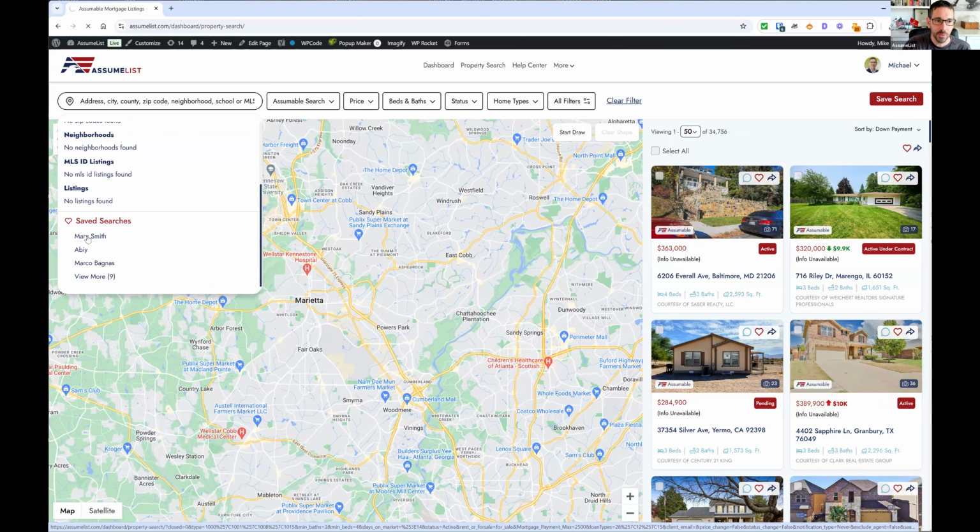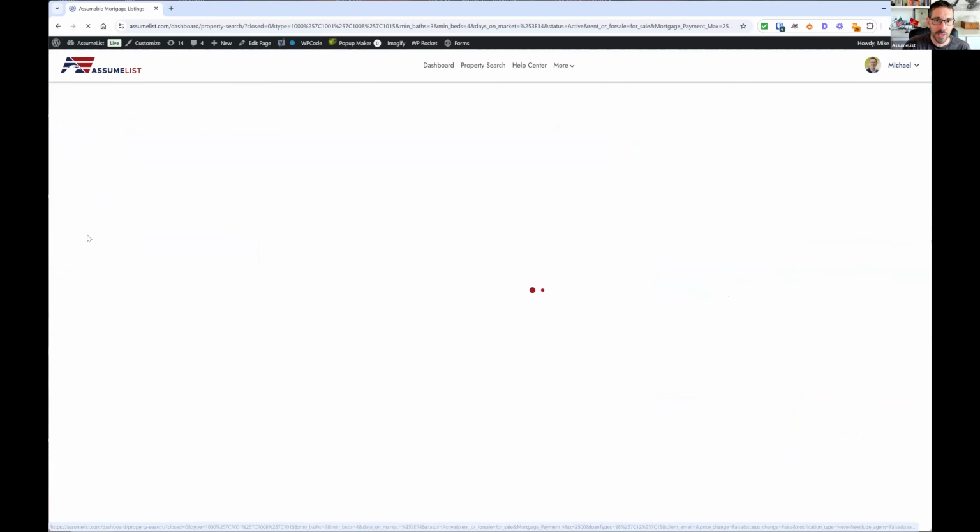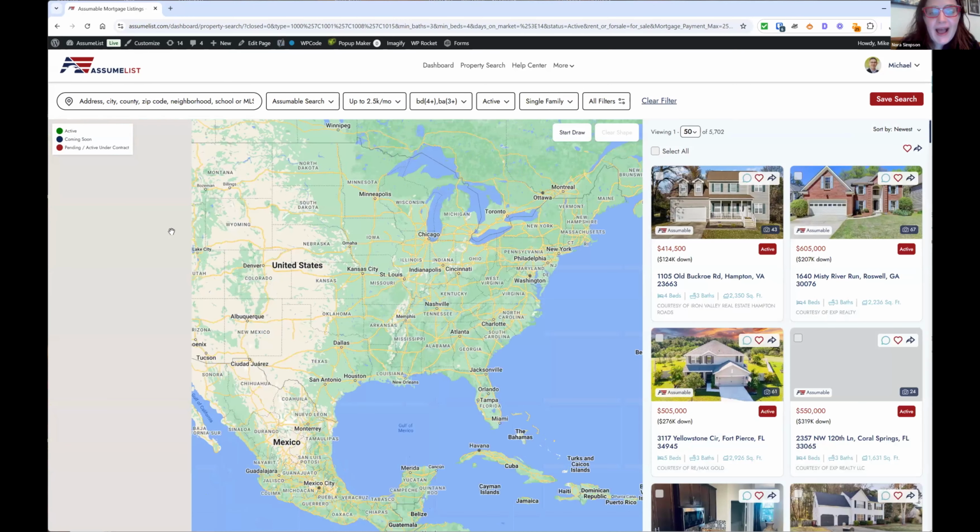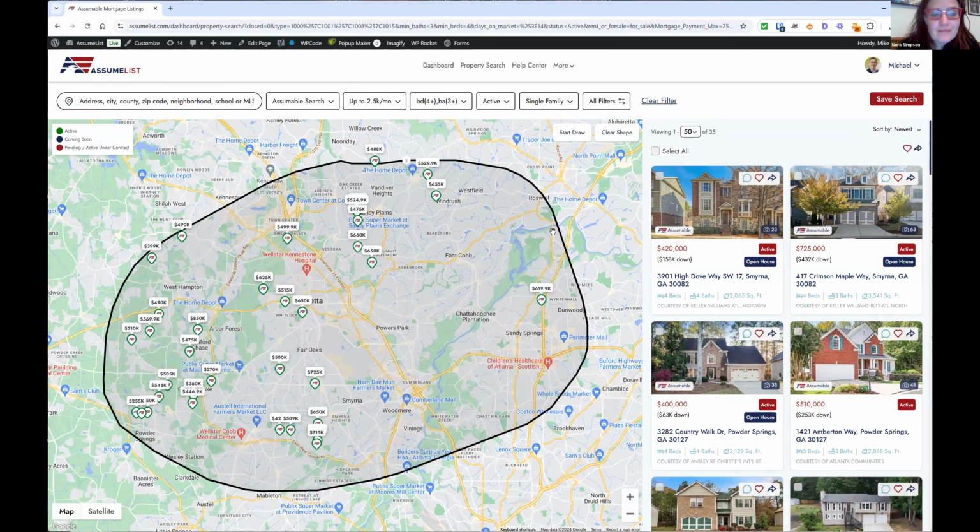So when you click on it, it will automatically populate it with those same criteria, everything that we just set up. Wow. And even with your custom map, your custom draw search area, it will populate it with all those same filters that we had set up in that earlier search. I didn't even know that. I didn't even know you could find your saved search in your keyword search. That's amazing. I love that.